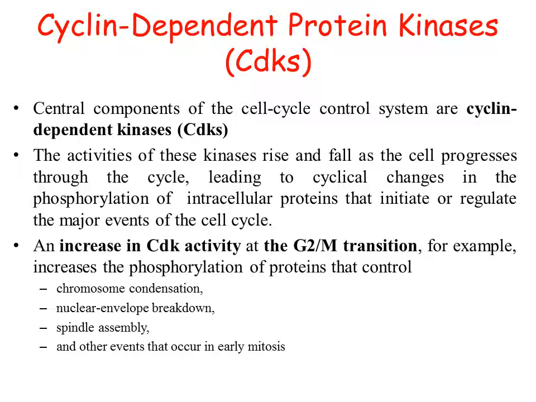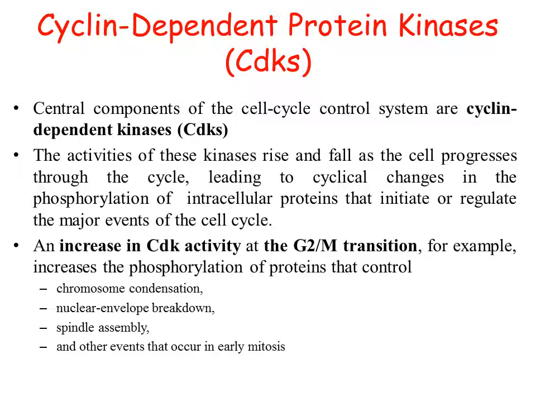The activity of these kinases rise and fall as the cell progresses through the cell cycle, leading to cyclical changes in the phosphorylation of intracellular proteins that initiate or regulate the major events of the cell cycle.